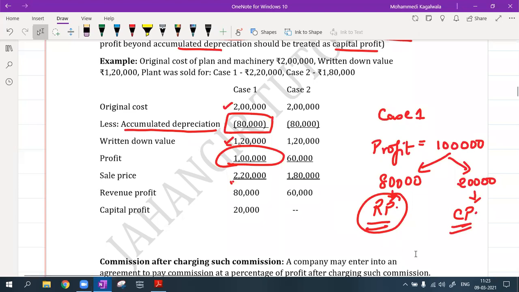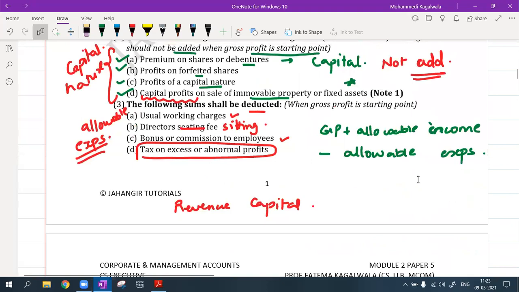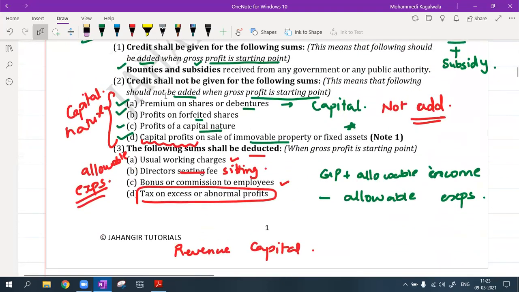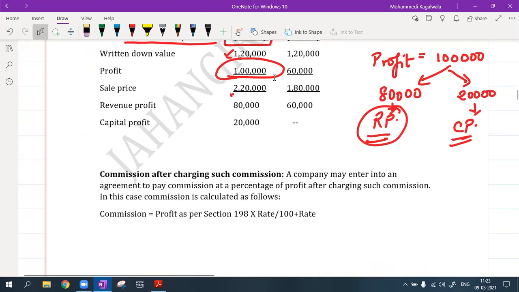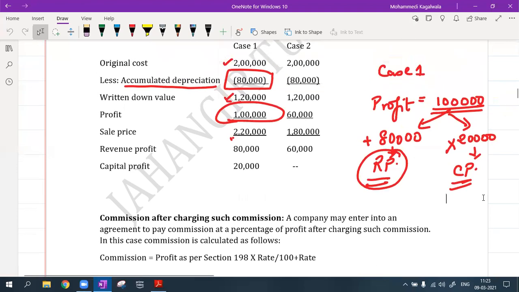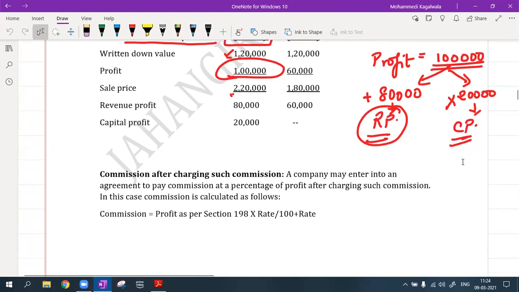No credit can be given for capital profit. That means this kind of capital profit should not be added back when the gross profit is the starting point. I can add back the revenue profit, but not this. So even if they have given me that the profit on sale of plant or machinery is 1 lakh, I will have to first ascertain how much is the revenue profit and how much is the capital profit. Based on that only, I will see which one I have to add, because only revenue profit can be added back, capital profit cannot be added back.